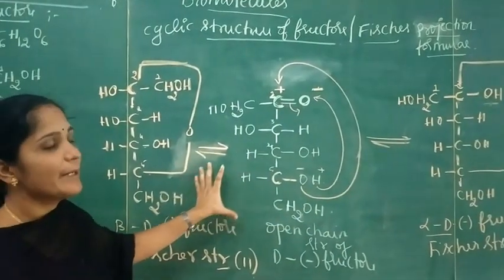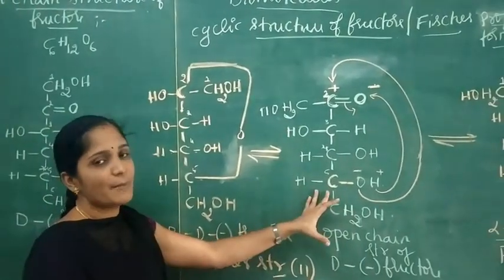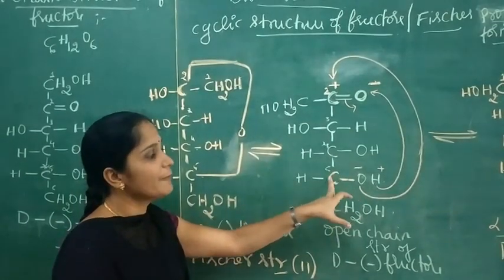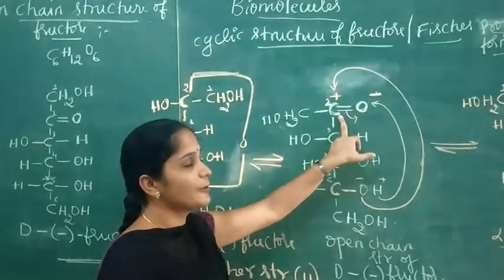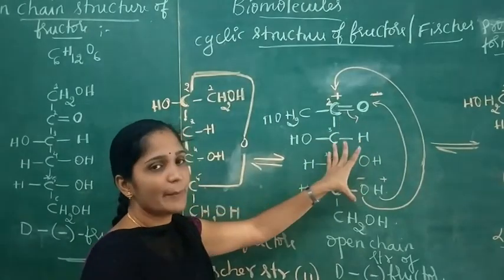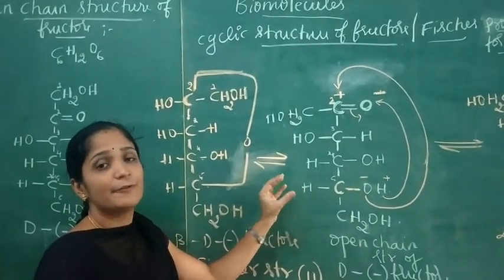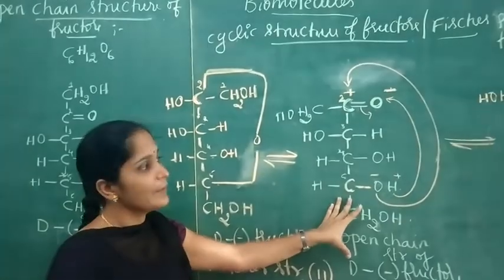During the ring formation, there is an interaction of the fifth carbon alcoholic OH group and this carbonyl group. So this leads to the formation of a 5-membered ring, which is named the furanose ring, by analogy to the furan compound.